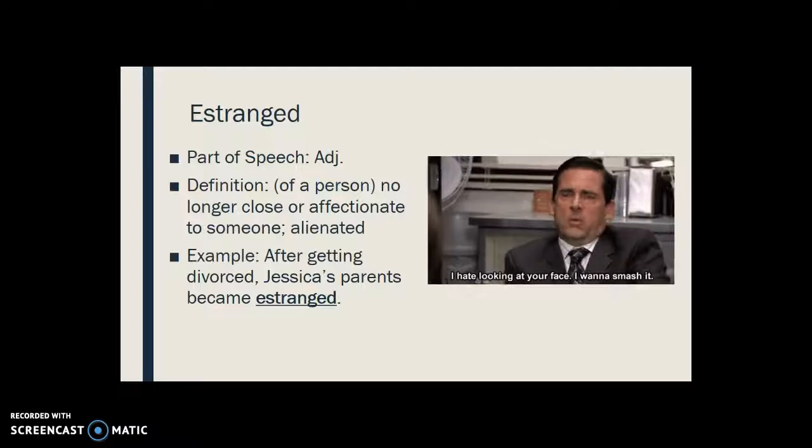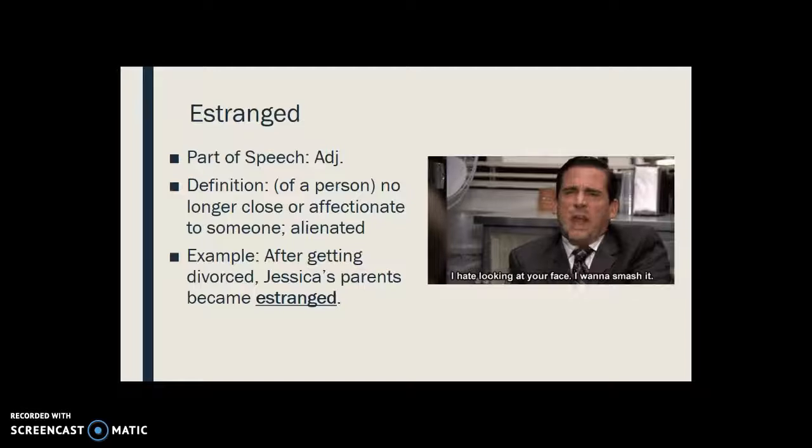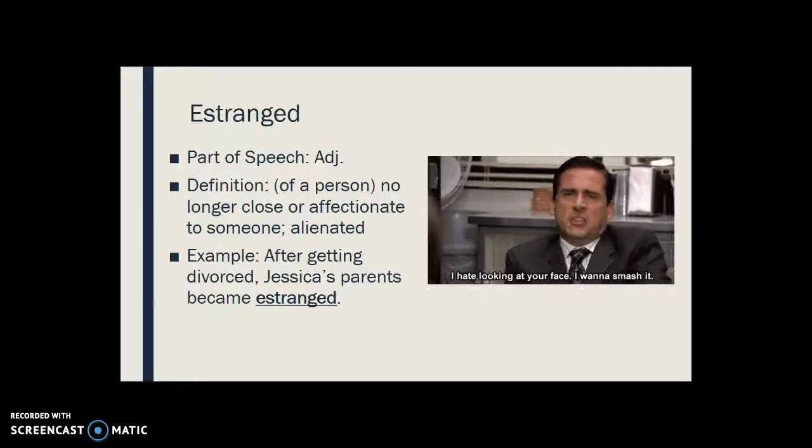Our next word is estranged. Estranged is an adjective. The definition means, typically of a person, no longer close or affectionate to someone, alienated. So, for example, after getting divorced, Jessica's parents became estranged.